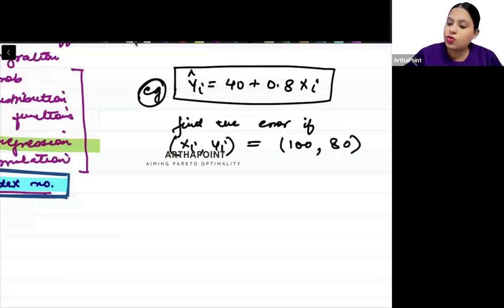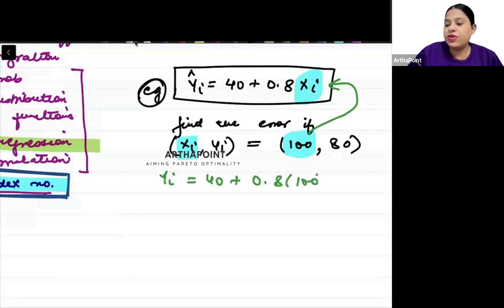Find the error. So what will you do? You will put this xi, this 100, here and you will get yi hat. So yi hat will be 40 plus 0.8 times 100, that is 40 plus 80, that is 120. This is your yi hat.